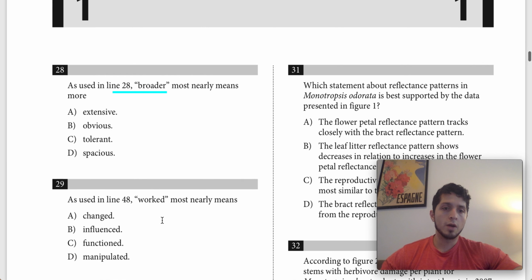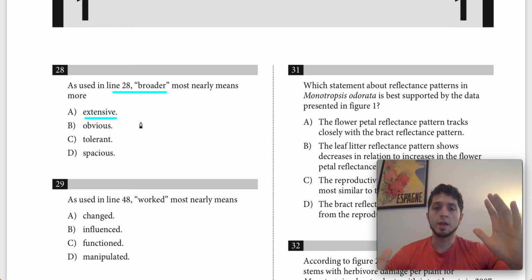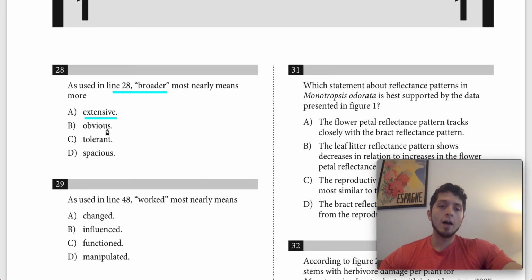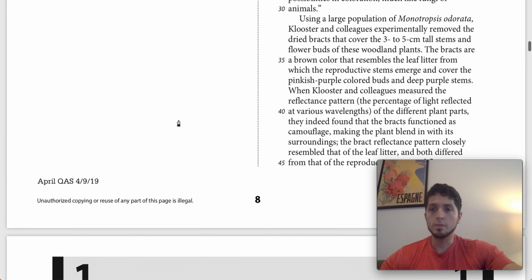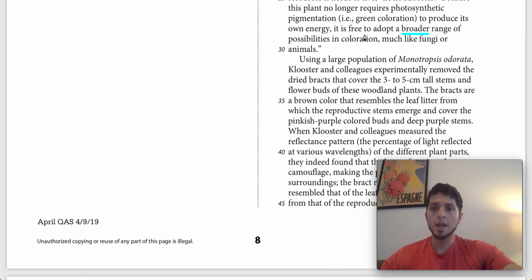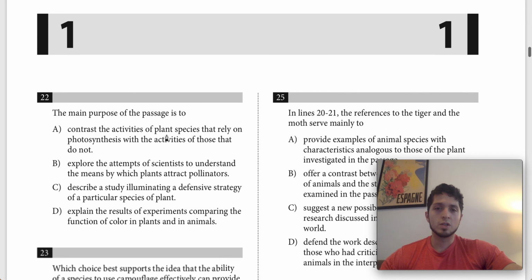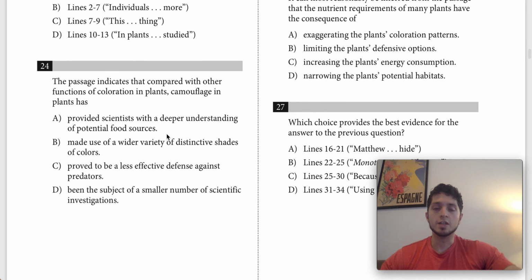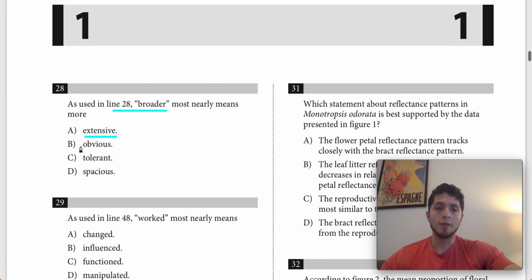So we go down to broader. The one that first stands out to me is definitely going to be extensive, because extensive has the same idea of broadening, opening up the space of possibilities, expanding the space of possibilities. Obvious doesn't make too much sense to me, because if we plug it in, it's basically saying it's free to adopt an obvious range of possibilities, which doesn't make sense. We're talking about how the range is expanding, not how it's becoming obvious.